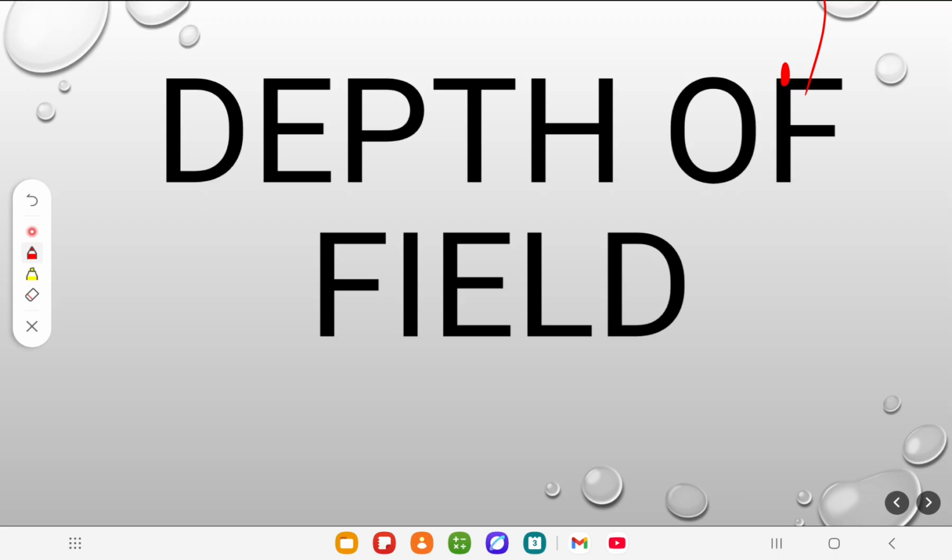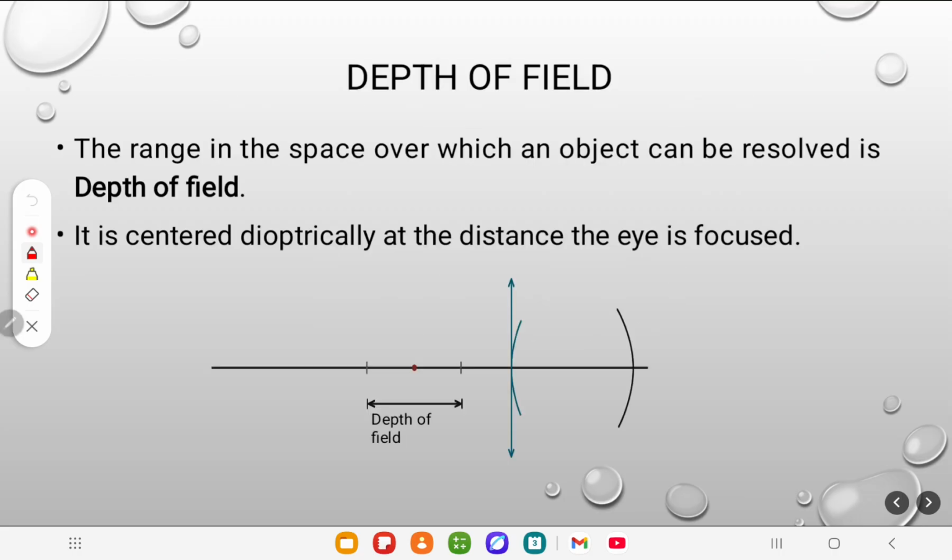So the concept of blur circle, depth of field and depth of focus, and how they relate to the pinhole, aperture or pupil size, and the same principle applies in the case of camera pictures. So let's go deeper into depth of field. This is the simple concept of depth of field: the range in space over which an object can be resolved is the depth of field.